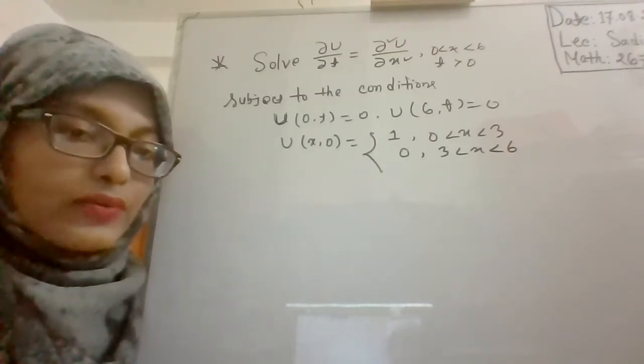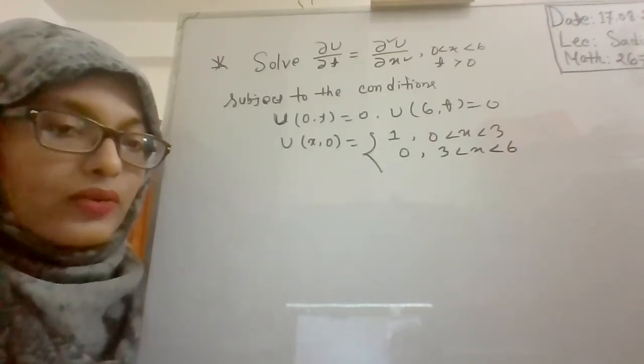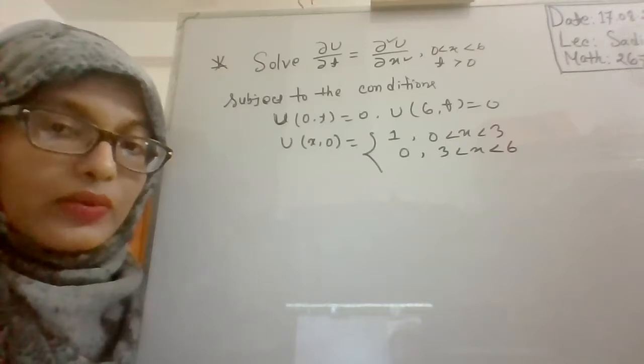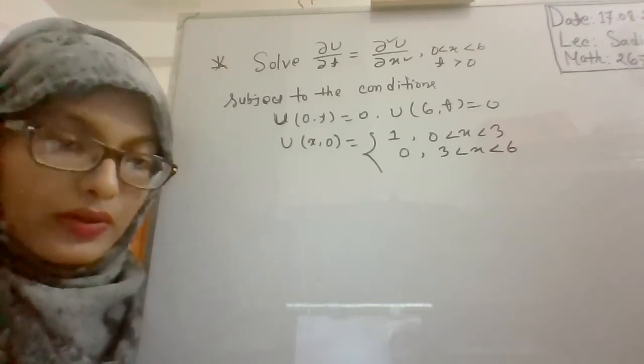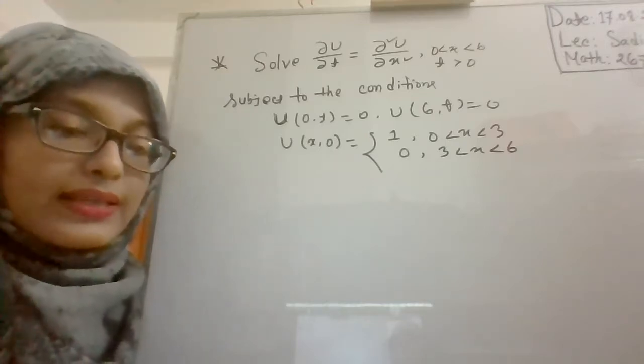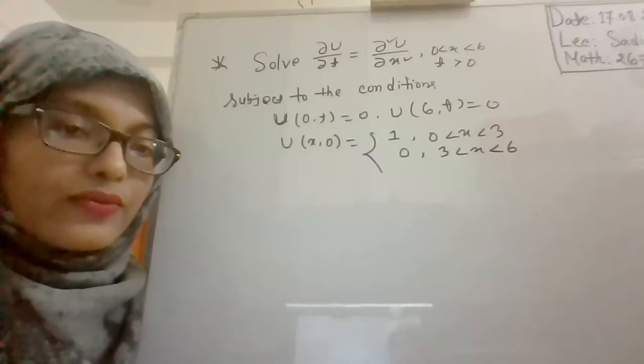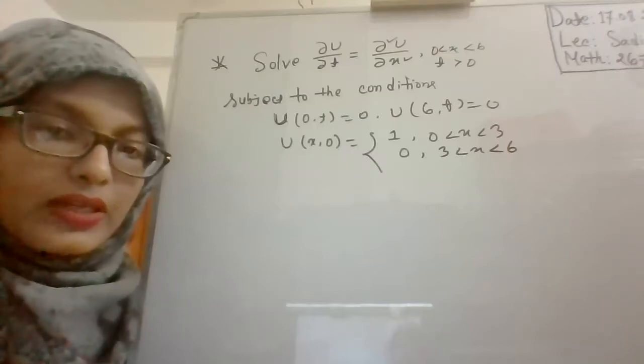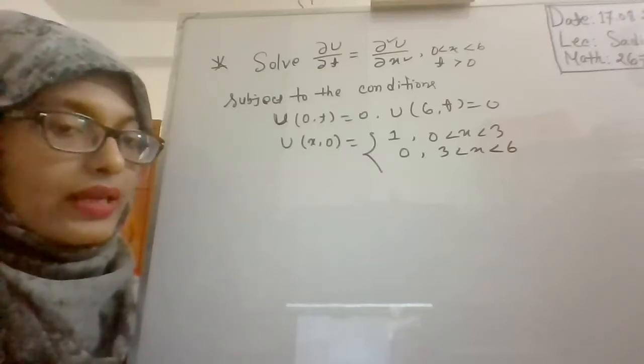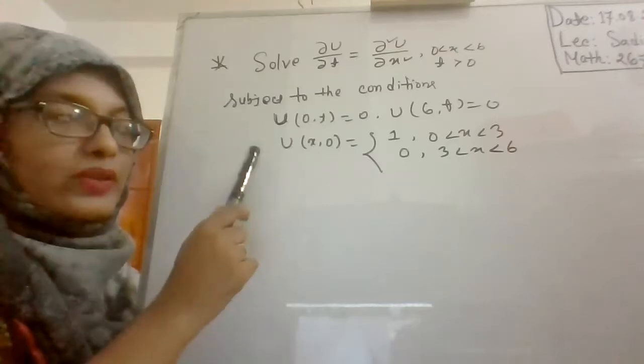In our previous lecture, we already solved a numerical example of a boundary value problem using finite Fourier sine transformation. Today in our lecture, I will discuss another numerical example.